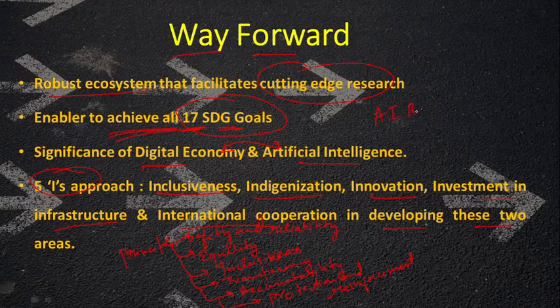And the way forward for artificial intelligence is that Niti Aayog, in its report, AI responsible for all, has already highlighted that there should be a national strategy for artificial intelligence, and this needs to be developed for improving the outcome in sectors such as healthcare, agriculture. Then, of course, a robust ecosystem for facilitating cutting edge research should be there, not only to solve societal problems, but also for the test of AI innovations and becoming a global leader.